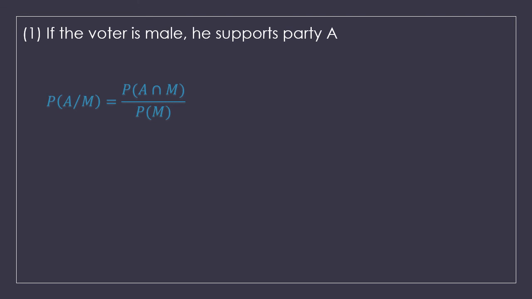The formula is A intersection M divided by probability of M. So just write down the values here. A intersection M is 1319 upon 4979. Similarly, M is 2536 upon 4979. Just cancel out the 4979s of the numerator and denominator. You will be left with 1319 upon 2536. As there is nothing common between these values, I am just going to leave it as it is.